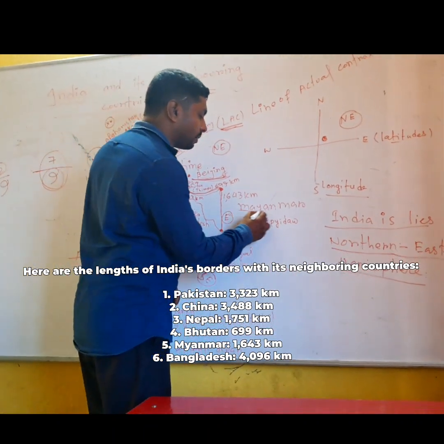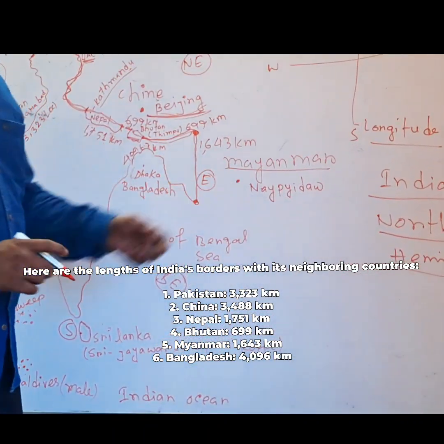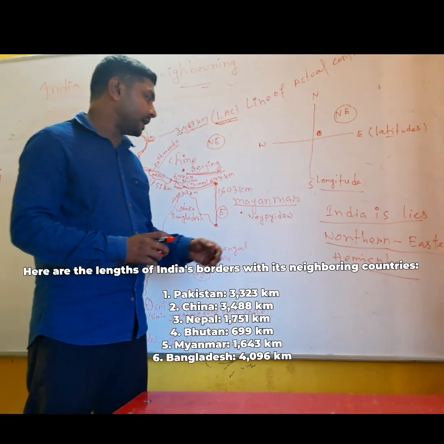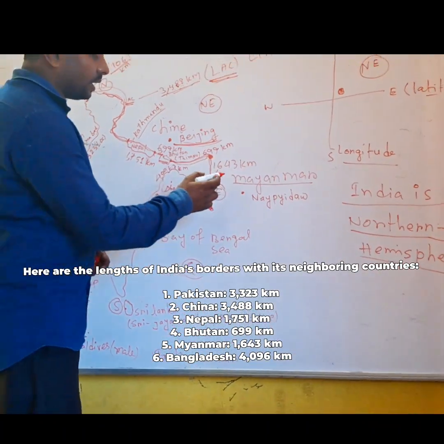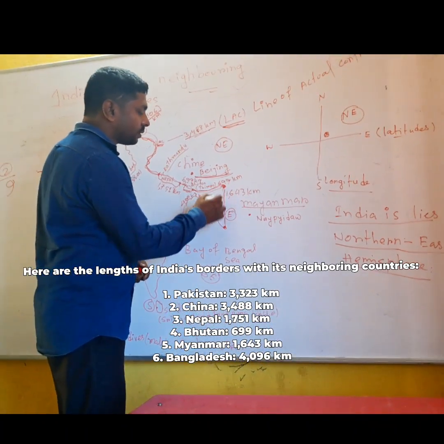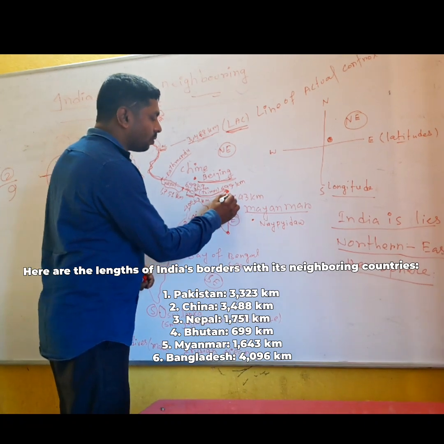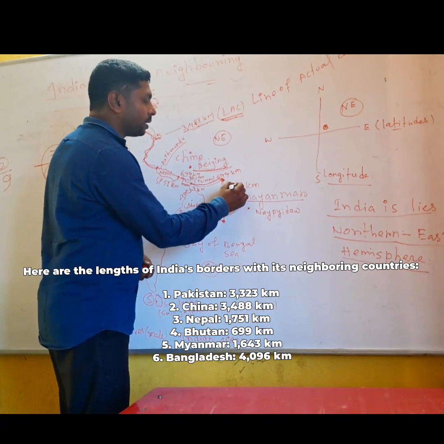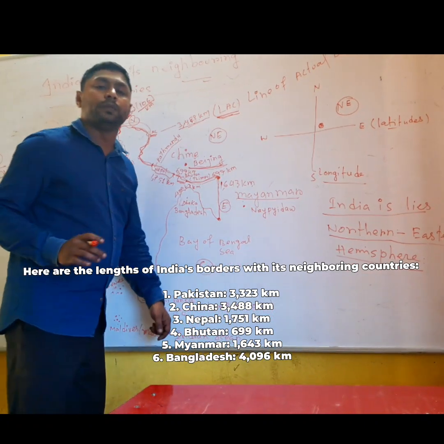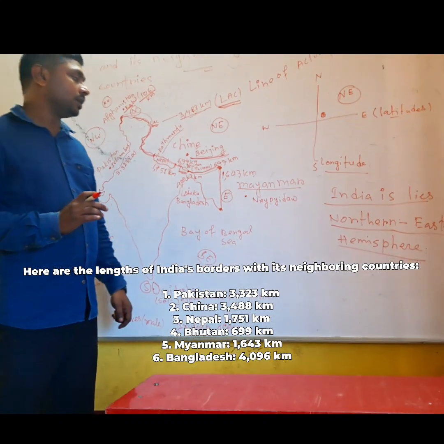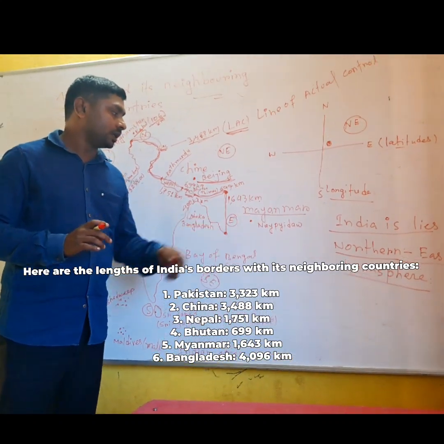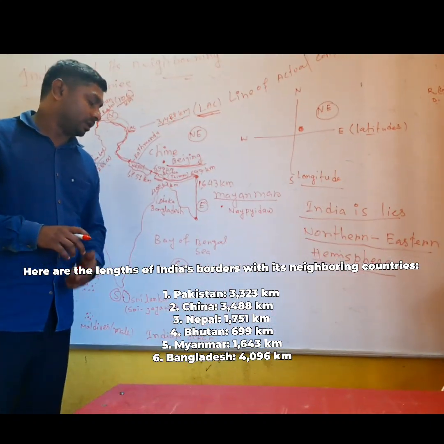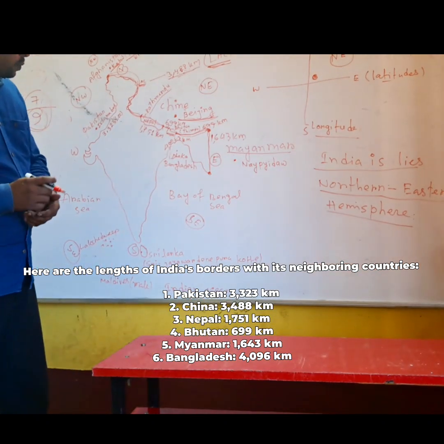This is called Myanmar, and its capital name is Naypyidaw. Now, this country shares the border with India. How many kilometers? 1643 kilometers. So this is the total length of the border shared between Myanmar and India. Okay. Now come to the next point.